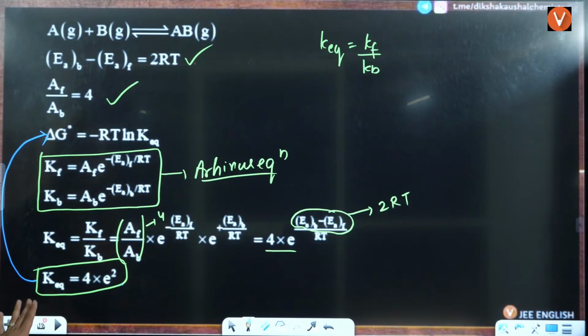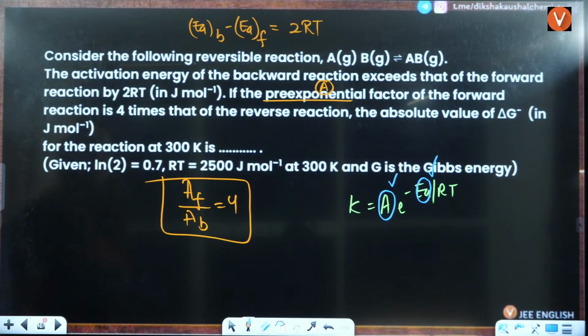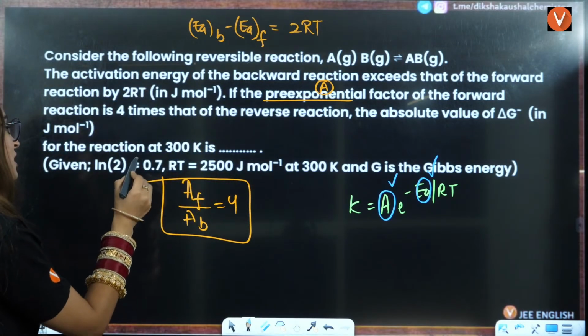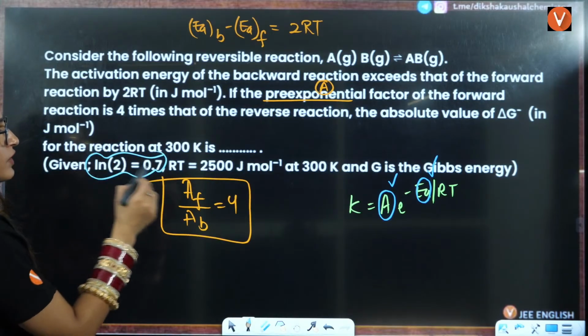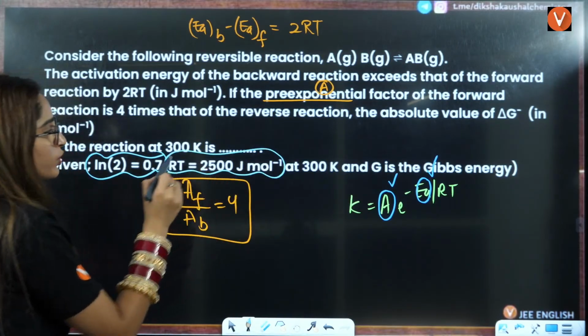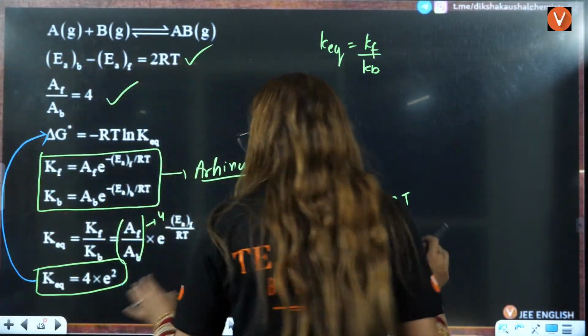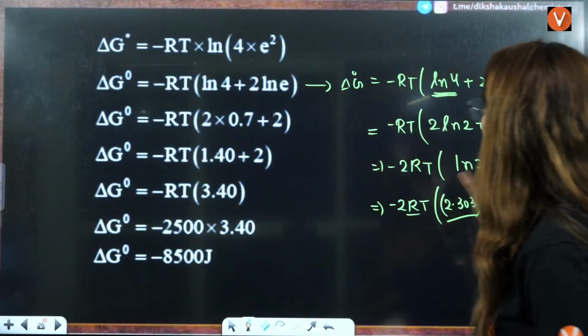Ma'am, temperature is given to you in the question only. See, the RT value is only given to you. Don't worry. Ma'am, the natural log of 2 is given to you, and the RT value is given to you. Then there is no confusion at all, right? Then the question is even simpler, because two values are already given to you.